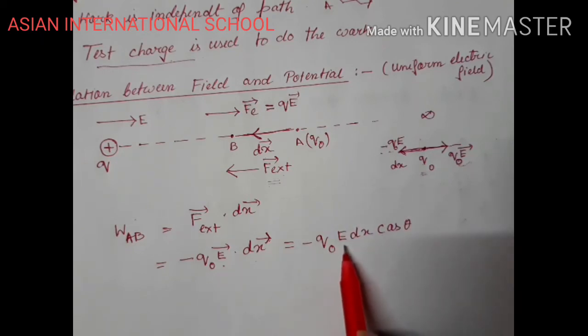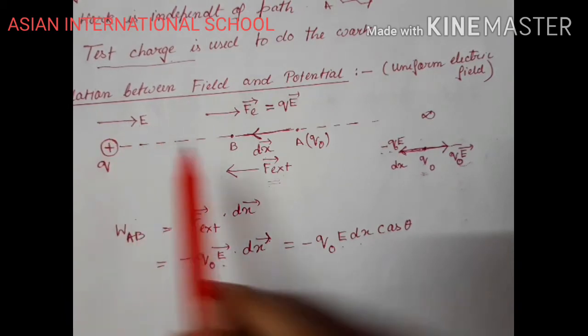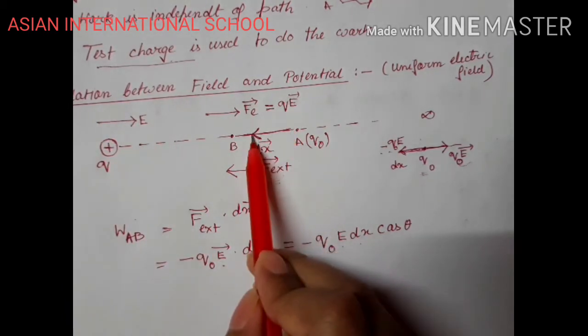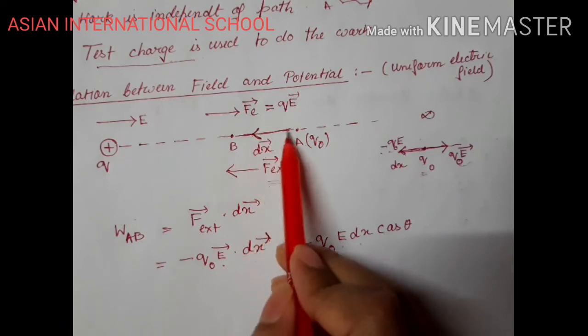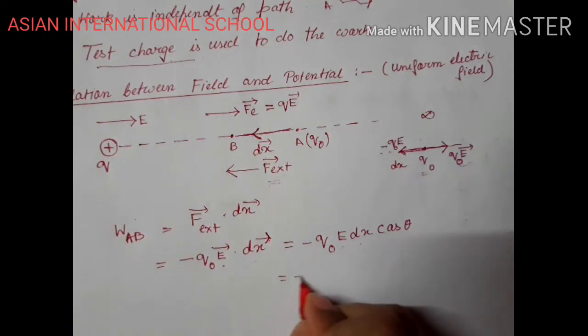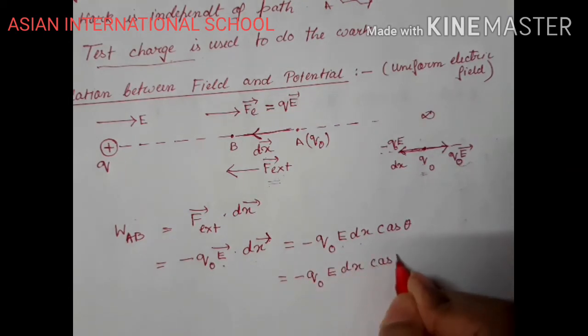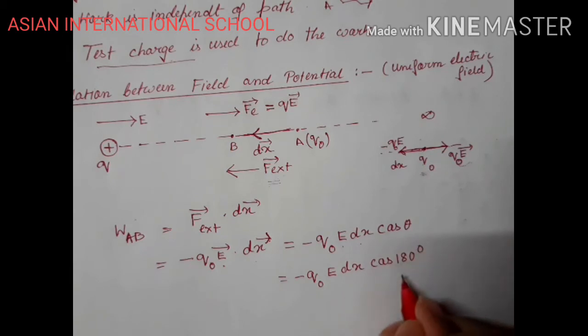Now tell me the direction of E and dx, are they in the same direction or opposite direction? See, this is the direction of E and this is the direction of your displacement. You are causing displacement opposite to the direction of the electric field. So the angle between them is 180 degrees. So minus Q naught E dx cos 180 degrees can be written. Cos 180 degrees is minus 1. So it will create plus Q naught E dx. Clear?